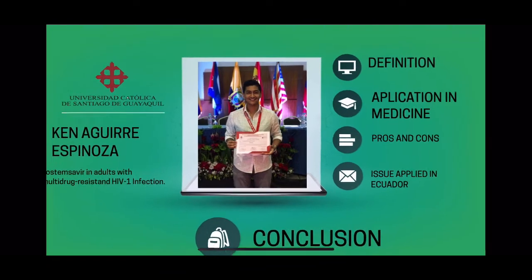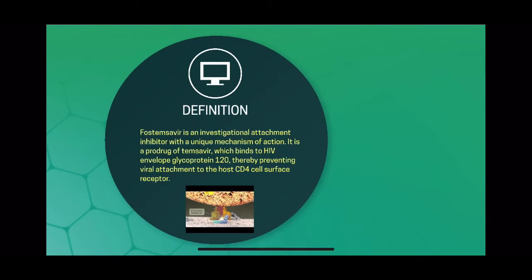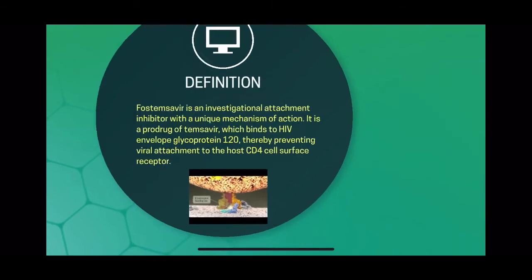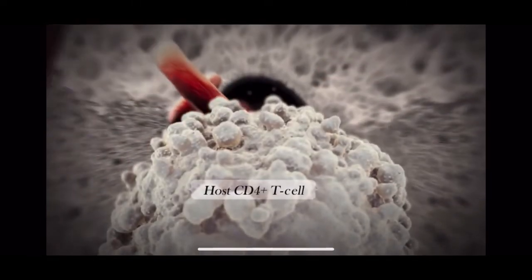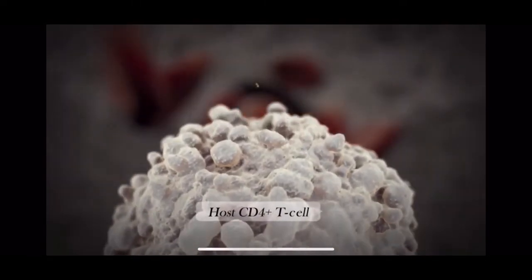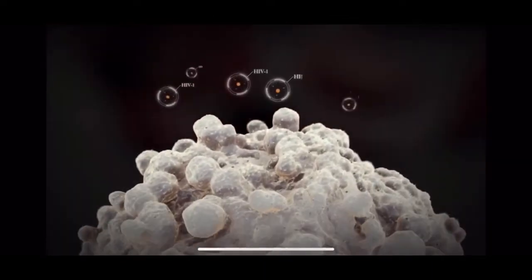resistant HIV-1. Fostemsavir is an investigational attachment inhibitor with a unique mechanism of action. It is a prodrug of temsavir, which binds to HIV. Proposed mechanism of action: infection of a host cell by HIV leads to formation of new viral particles, death of the infected cells, and ultimately destruction of the host immune system.